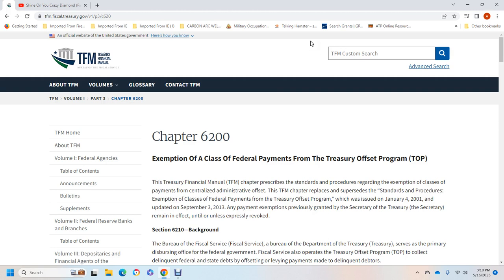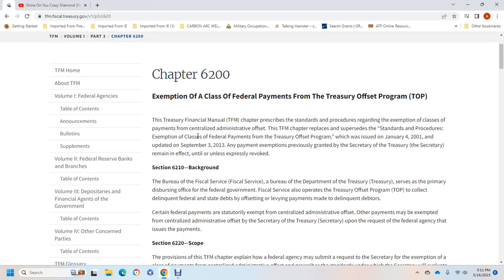This chapter replaces and supersedes the standard procedure on the exemption of classes of federal payments from the Treasury Offset Program, which was issued January 4th, 2001, and updated September 3rd, 2013. Payment exemptions previously granted by the Secretary of the Treasury remain in effect unless expressly revoked.